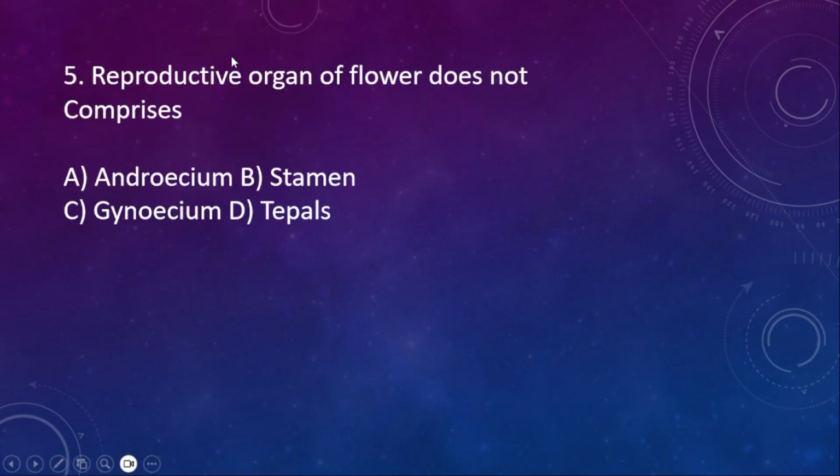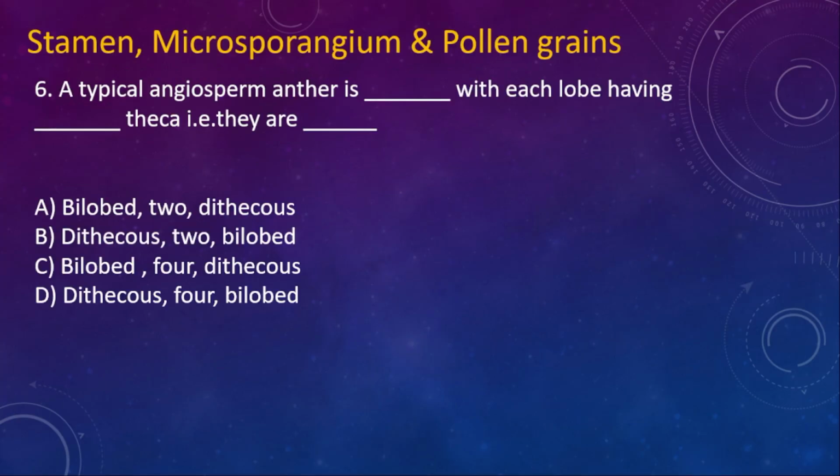Fifth question. Reproductive organ of flower does not comprise: A. Androecium, B. Stamen, C. Gynoecium, D. Tepals. Which is not present as a reproductive organ? Among them, androecium, stamen, and gynoecium are reproductive parts only, but the D, tepal, is not.